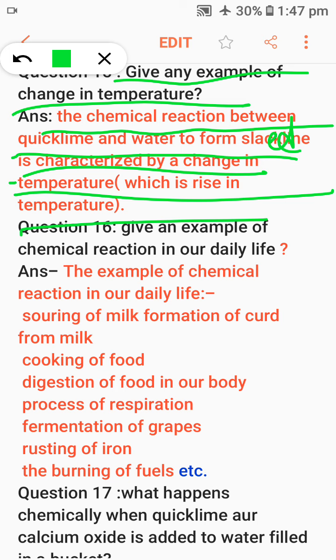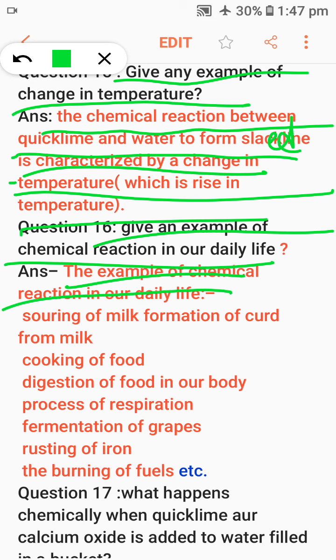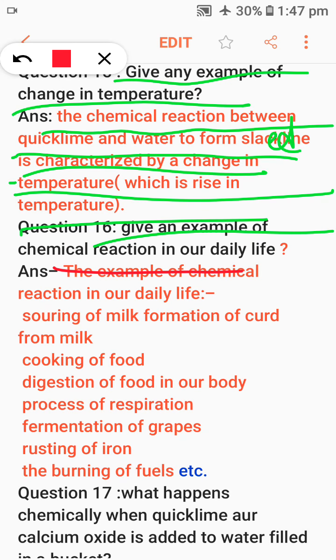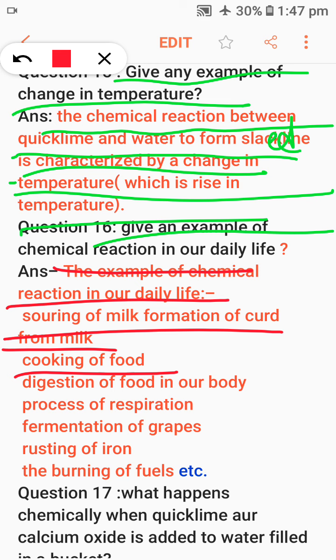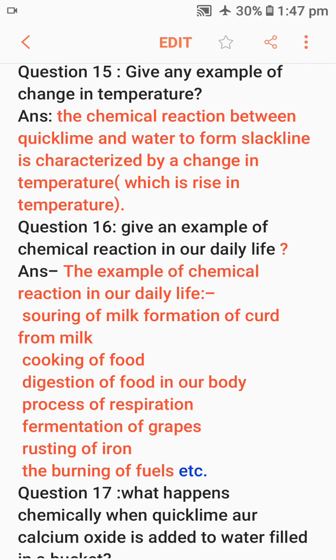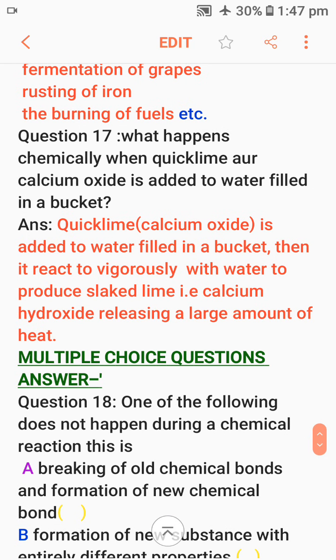16th question. Give an example of chemical reaction in our daily life. The examples of chemical reactions in our daily life are souring of milk, formation of curd, cooking of food, digestion of food, process of respiration, fermentation of grapes, rusting of iron, burning of fuel. There are so many examples in our daily life where chemical reactions happen.